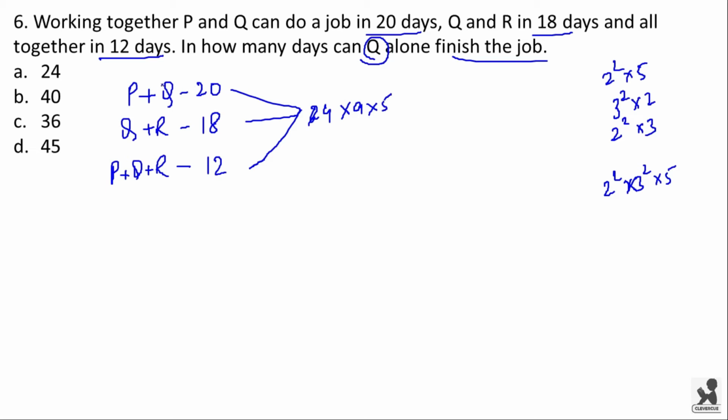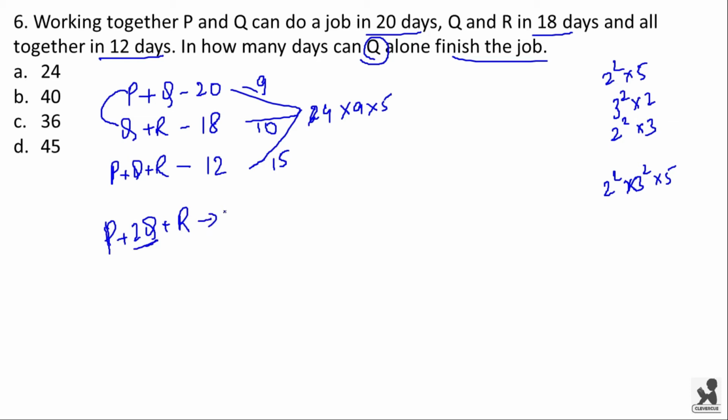The efficiency of P and Q together will be 4 into 9 into 5 divided by 20, that is 9. And similarly for Q plus R, it will be 10, and for P plus Q plus R, it will be 15. Now if you add these two, you get P plus 2Q plus R. That means here two Q's are doing the work.